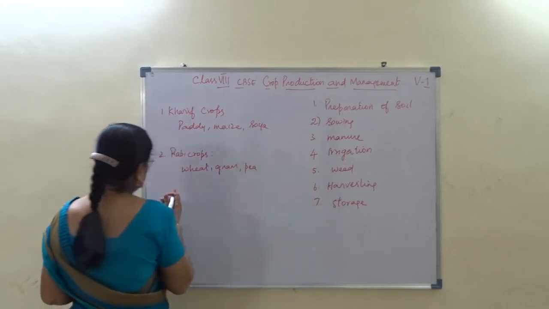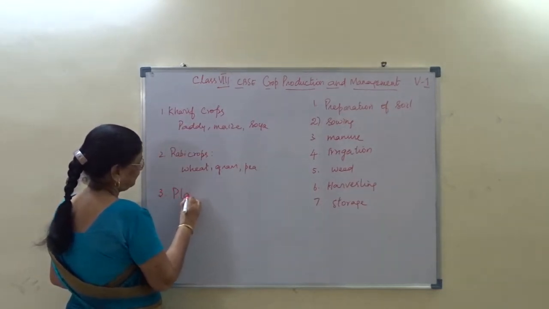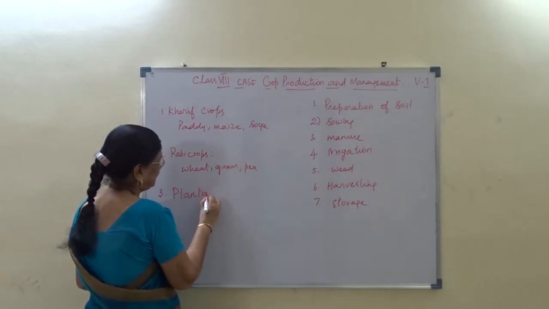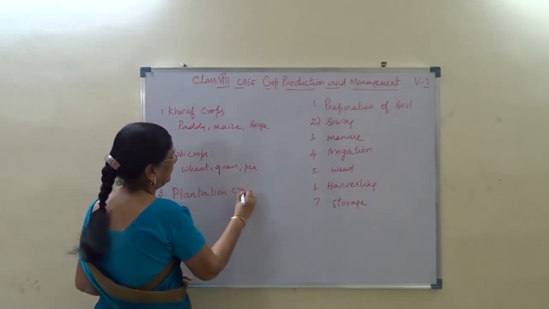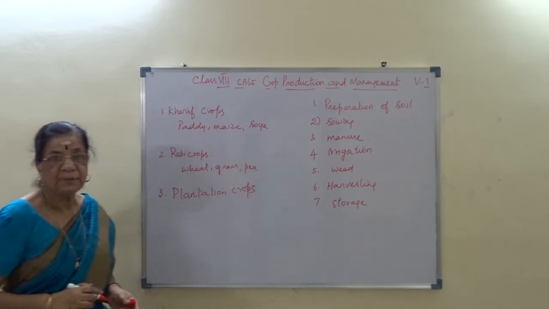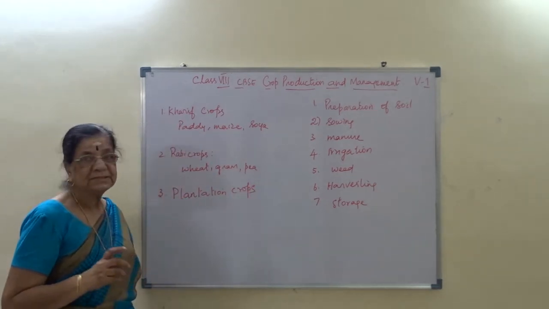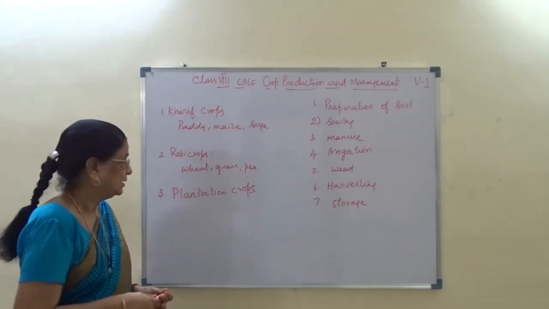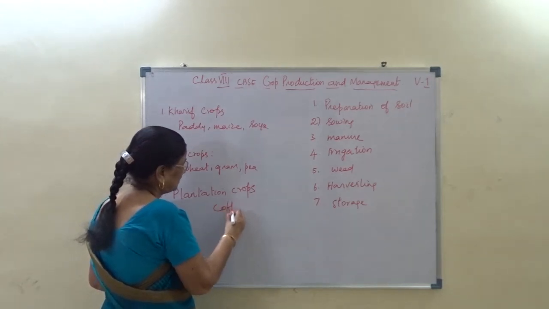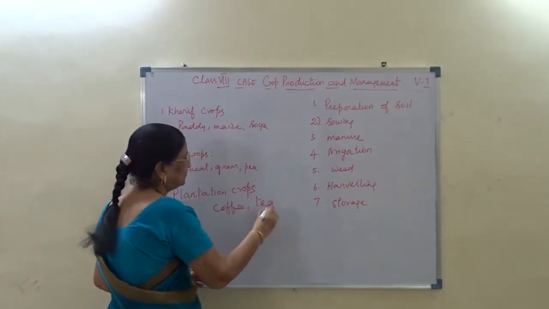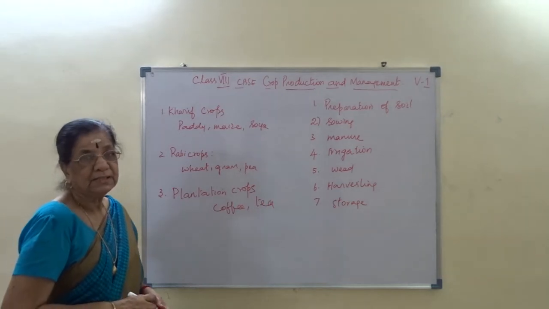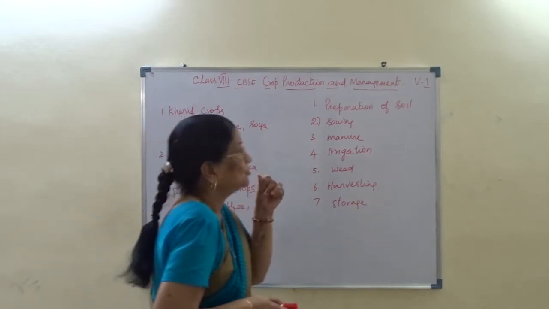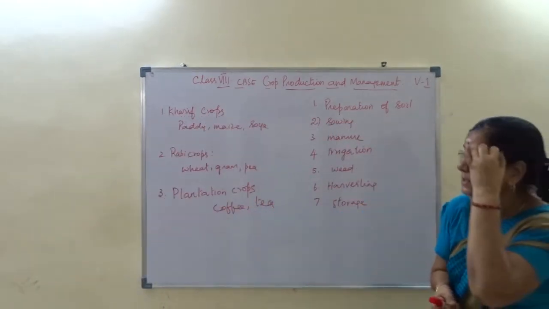And another one, we call it plantation crop. What is it? Plantation. Plants which are grown for commercial purpose are called plantation crop. Example, coffee plantation and tea plantation in hill stations, they are all called plantation crop. I hope you understand this. So that is crop production and management.